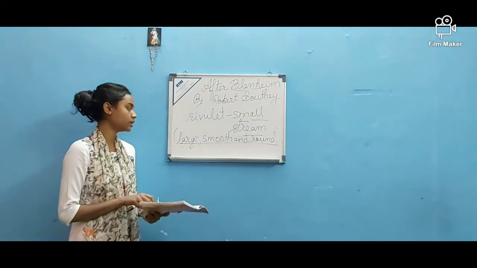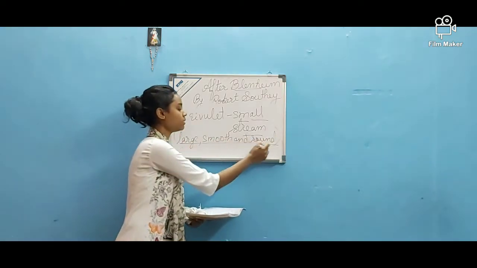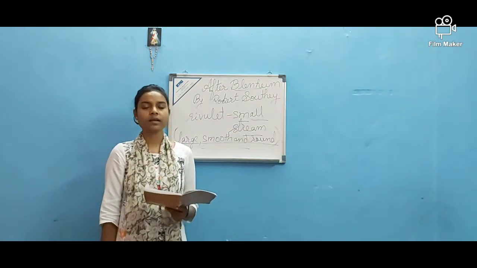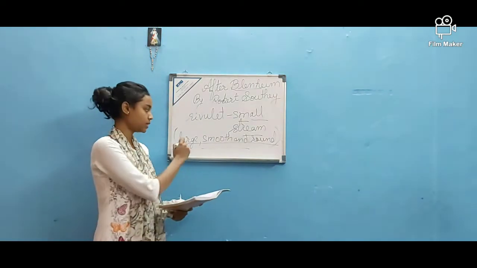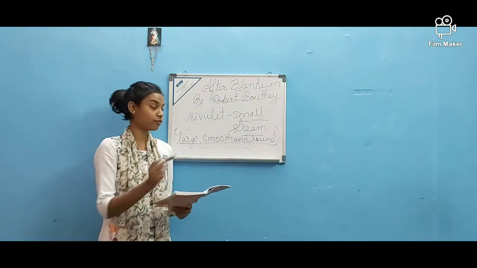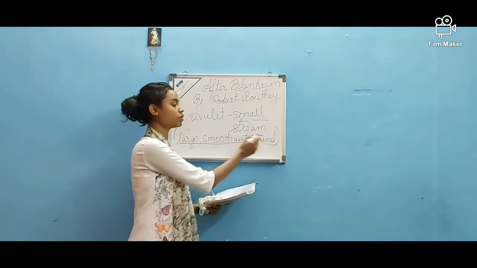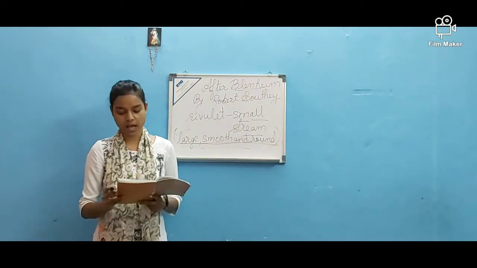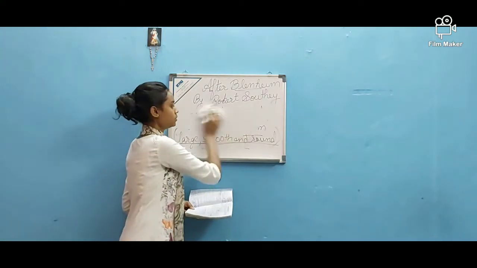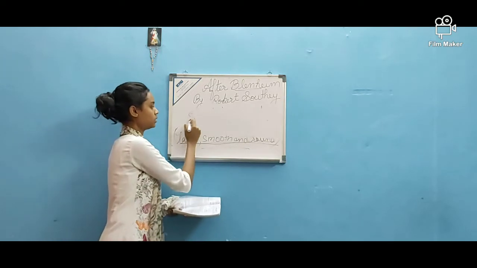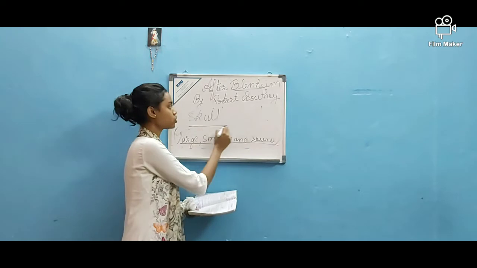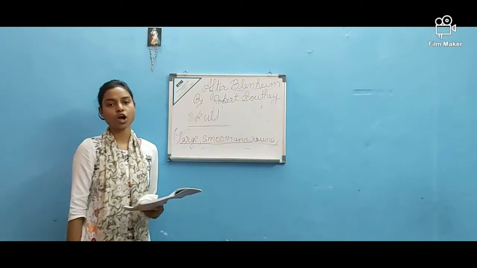So old Caspar takes this large, smooth and round thing in his hand, and both the children, Peterkin and Wilhelmine, are very curious to know what it is. And so they ask their grandfather about it. And after looking at this large, smooth and round thing, he takes a deep sigh. And after some time, he reveals that it was the skull of a dead soldier. It was the skull of a dead soldier who fought in the great battle of Blenheim.